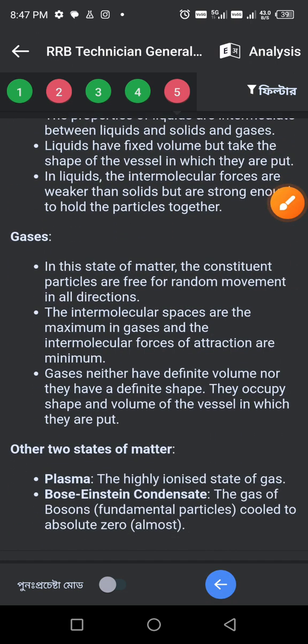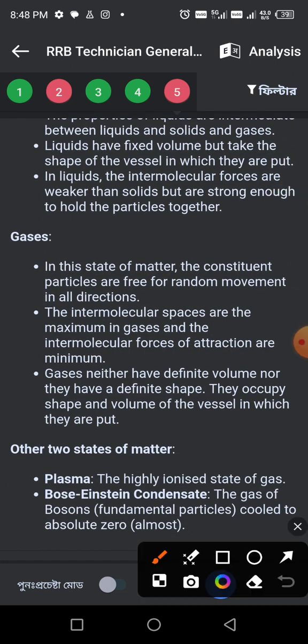Gases, three points. Number one, in this state of matter the constituent particles are free for random movement in all directions. Second point, the intermolecular space is maximum in gases and the intermolecular force of attraction is minimum. Third point, gases have neither a definite volume nor a definite shape. They occupy the shape and volume of the vessel in which they are put.